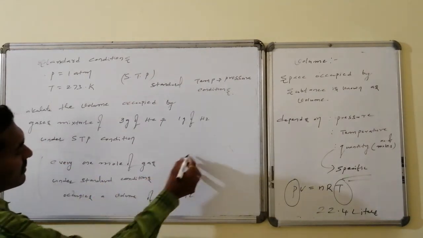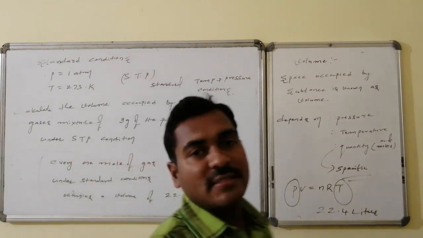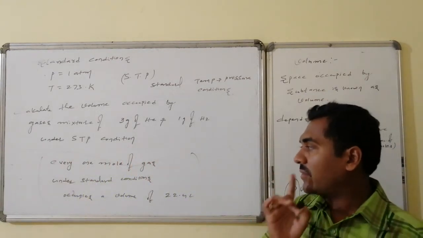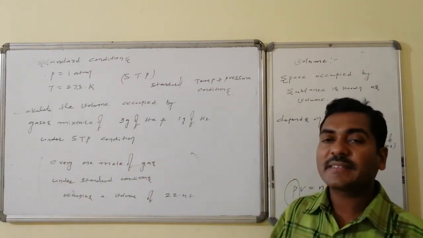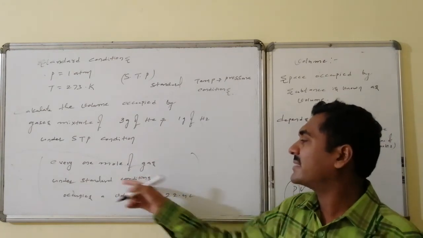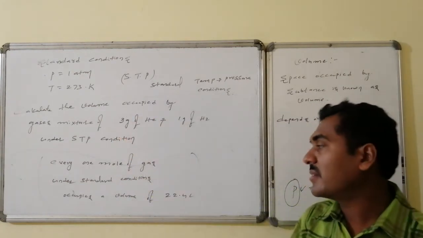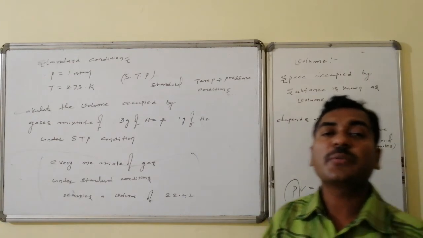This is a valid relation. The relation is like this: every 1 mole of gas under standard conditions of temperature and pressure, where standard condition stands for standard temperature and pressure, occupies a volume of 22.4 liters.